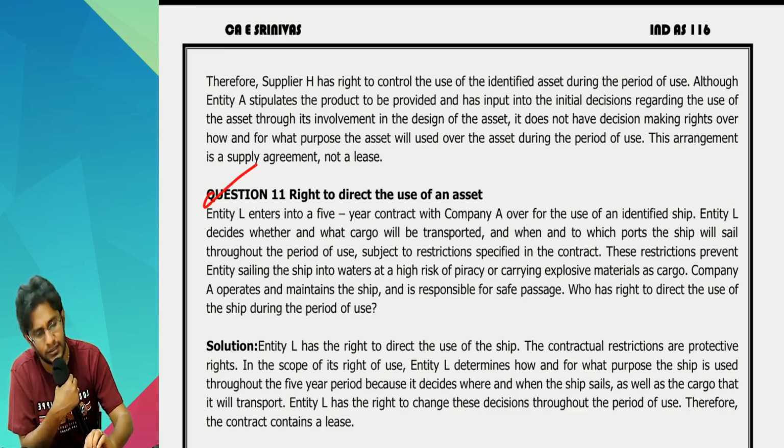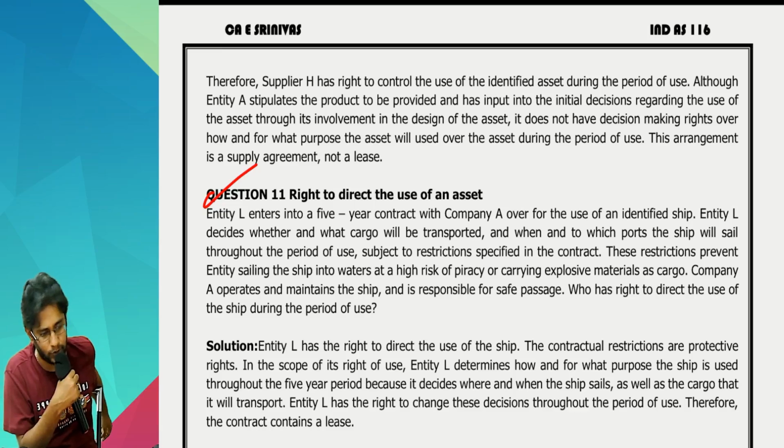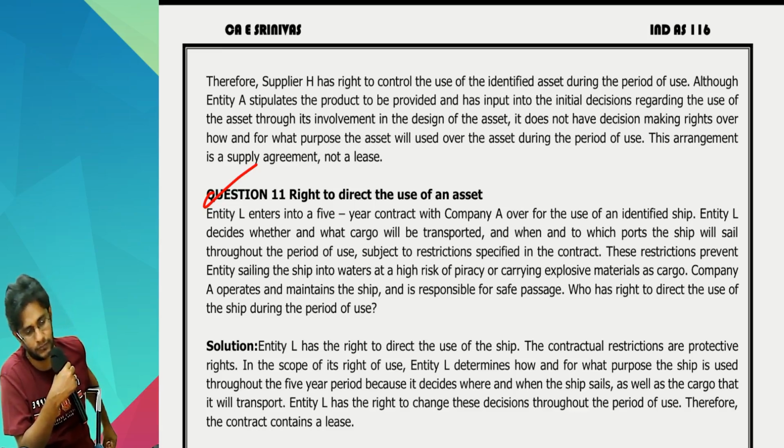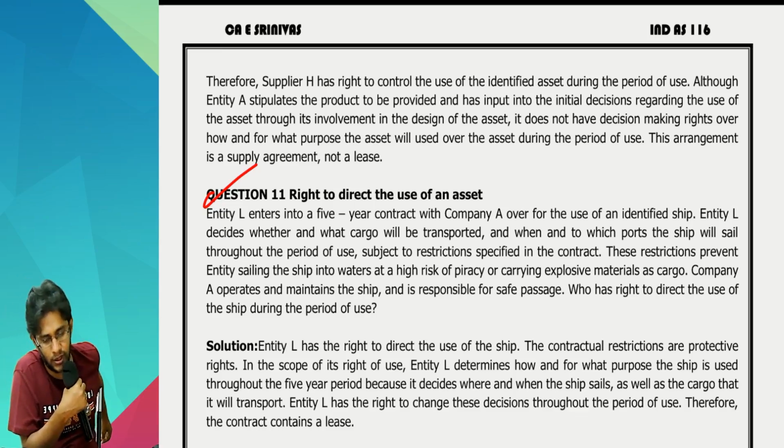Same type of questions. Entity L enters into a 5 years contract with company A over the use of an identified ship. This time the asset is a ship. Entity L decides whether and what cargo will be transported, and when and to which ports the ship will sail throughout the period of usage. So he is saying that whether, what, when, which ports, everything decision making is mine only, subject to restrictions specified in the contract.